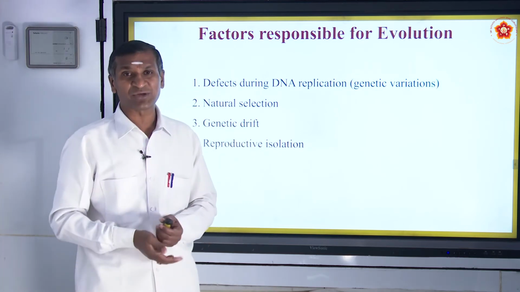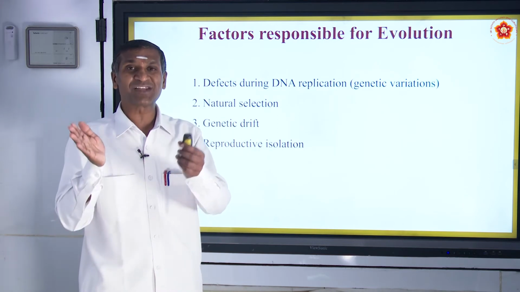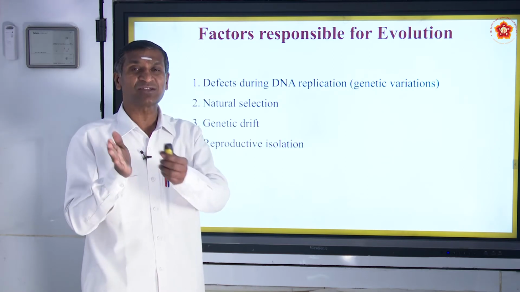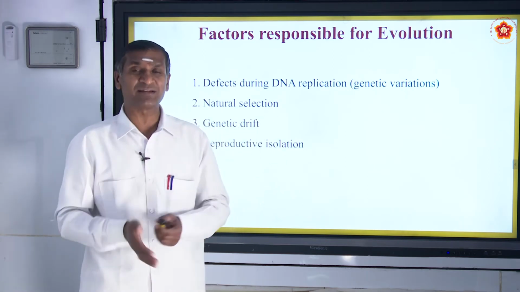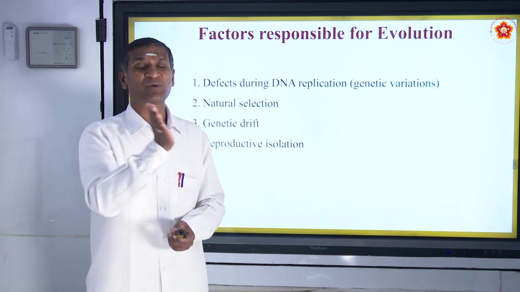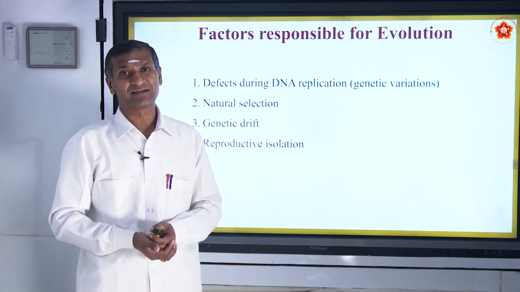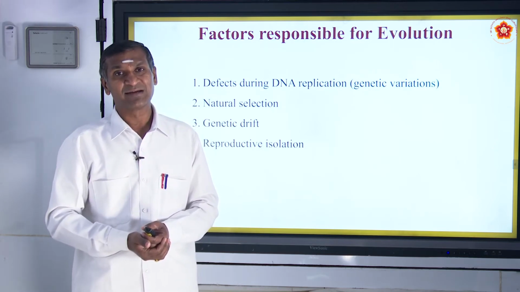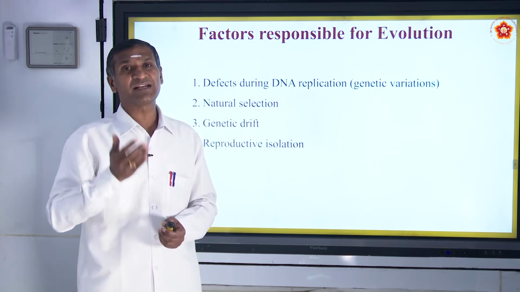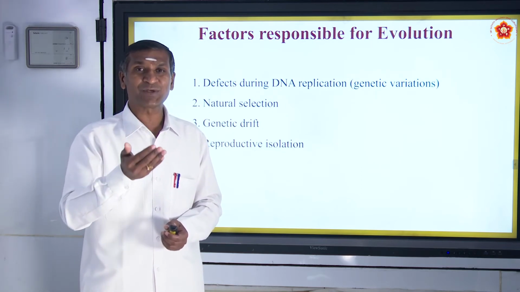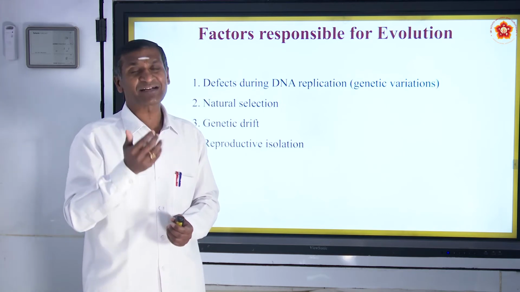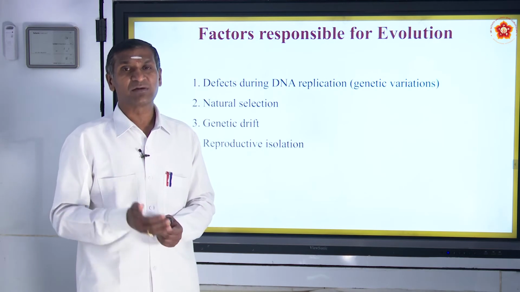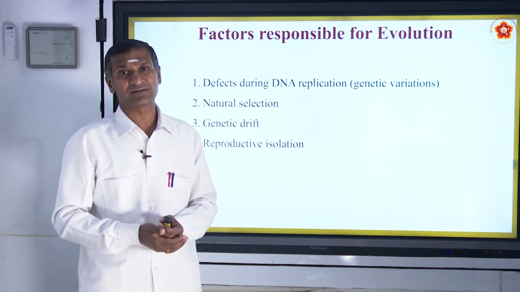Reproductive isolation, which I already told, is when a group of the same species, due to climatic changes, starts to separate themselves from another group, and that reproductive isolation brought changes, and that factor was responsible for evolution. So defects in DNA replication, natural selection, genetic drift, and also reproductive isolation were the main factors